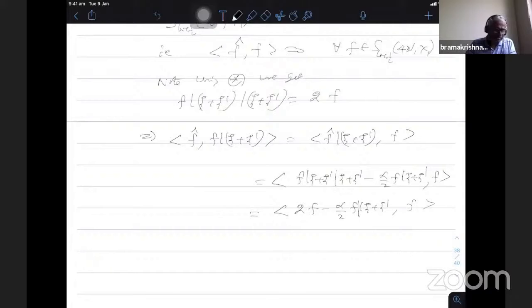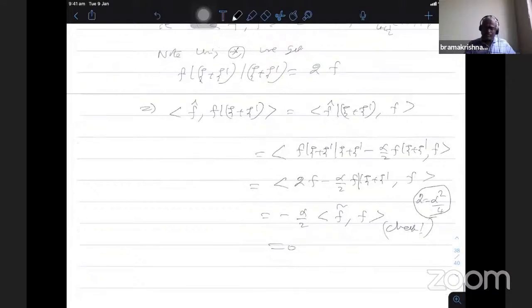This is nothing but alpha by 2 comes out, equal to f tilde comma f. So note that alpha square by 4 is 2. Therefore, when I take this one out, I have f tilde comma f is 0. This you have to check now.